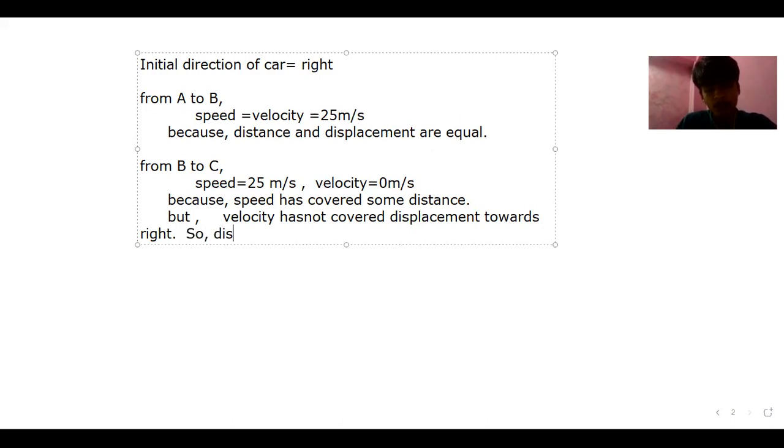So displacement is equal to zero. Now if displacement equals zero, look at it, keep the value of displacement in the formula. Velocity equals displacement upon time travelled. That is 0 upon t, it is obviously 0. Okay, that means the velocity will be equal to 0. And so now, while going from C to D,